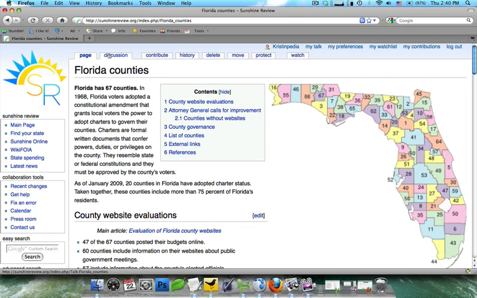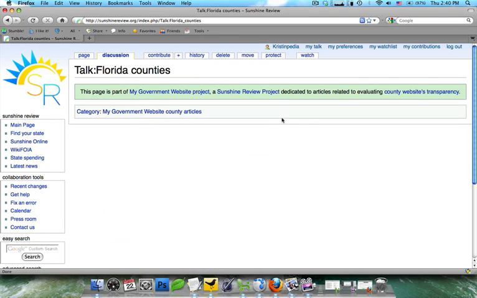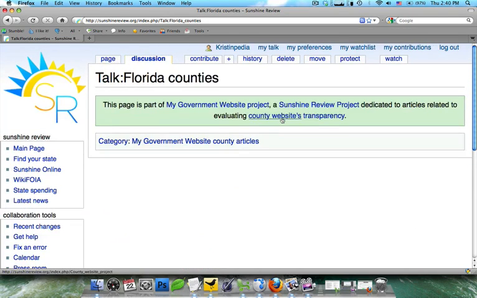So what we're going to do is click on the tab that says discussion, and I'm going to zoom in a couple. Alright, so what you're going to see here is a green box. This is an example of a discussion template. Discussion templates are created to help users brainstorm on where they should be going and to also notify other users that this is part of a set of articles instead of a singular one.